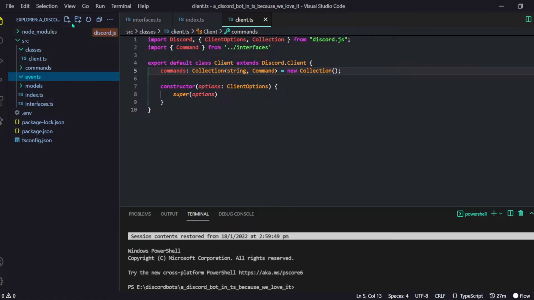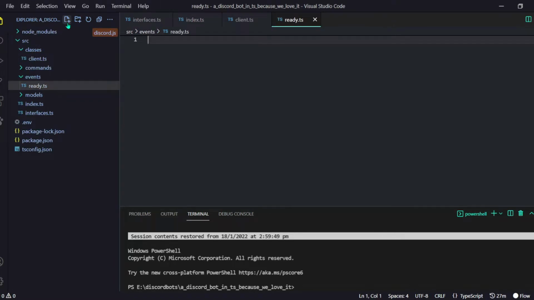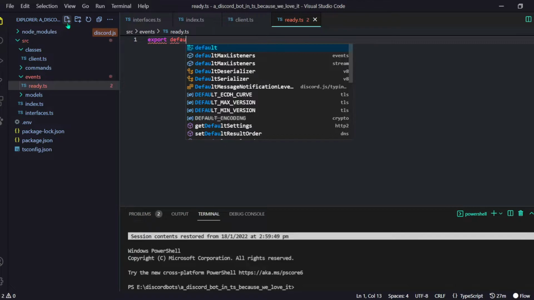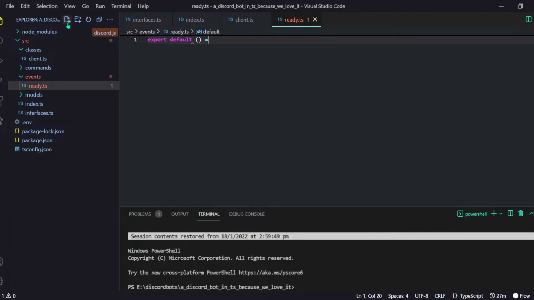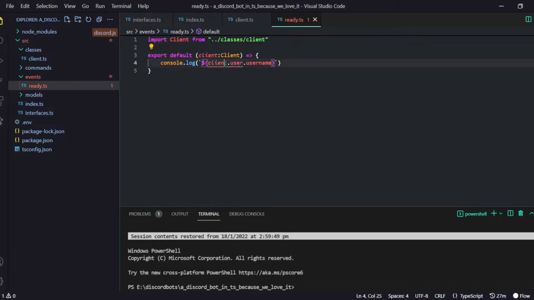And now let's go in events, and let's make a ready.ts file for our ready event. And by the way guys, everything is supposed to be a function. Export default a function. Alright, simple stuff. And now I will do some cool things. First of all, we are going to get our client. I will do client, and then first of all we will do console.log. And by the way, let me give it a type. It will be a Client type, and let's add this question mark for safety purposes because this thing might be null. Then we will say is online.